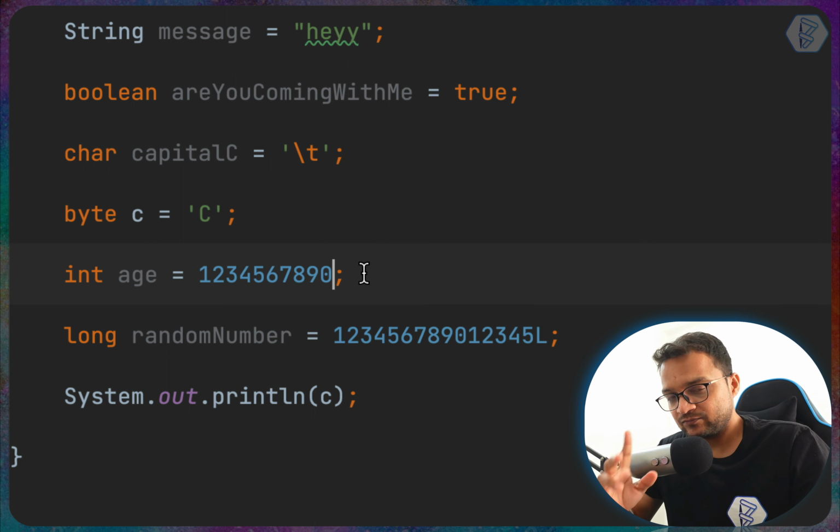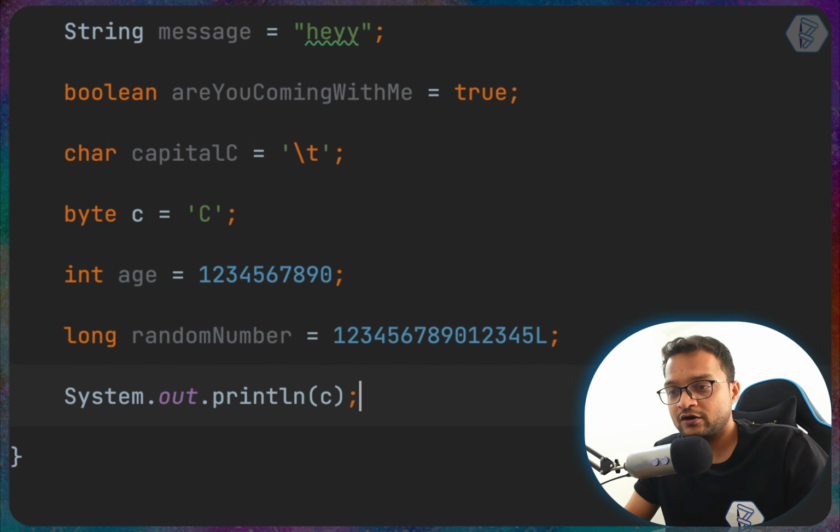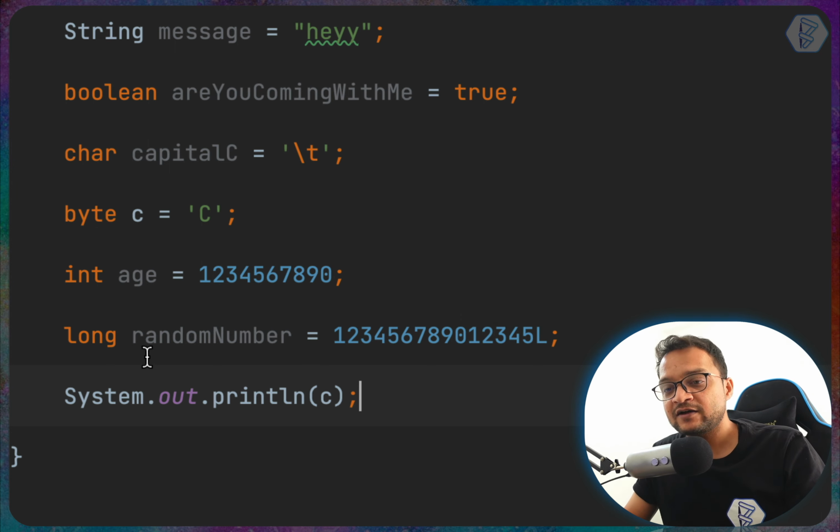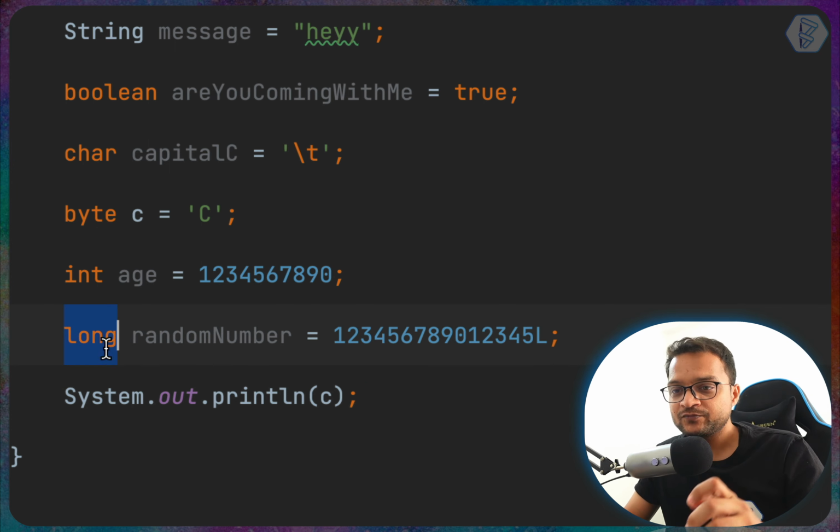Now, can we do the same thing in the integer? If I add some more value and then I say L, no, that's not possible. So this means the random number is a long number. That's why we need another kind of data type called long.